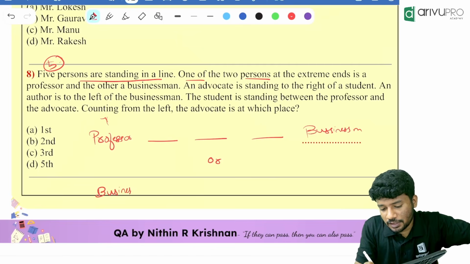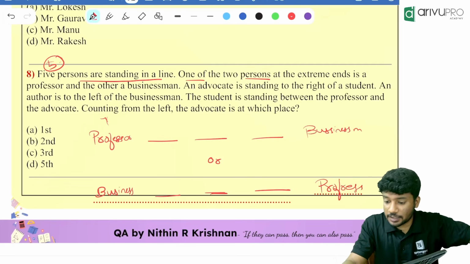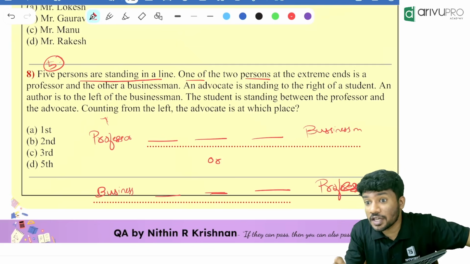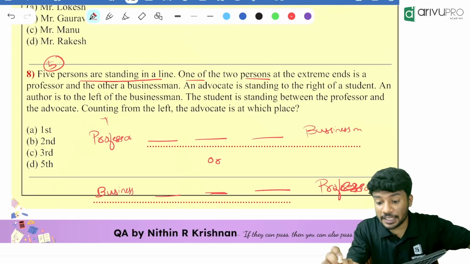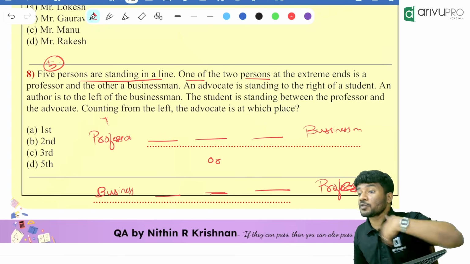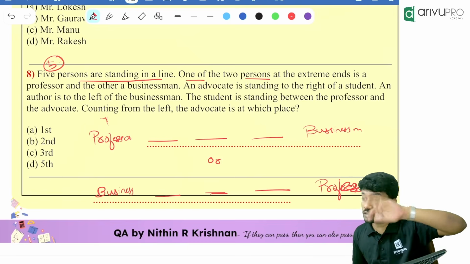Businessman is at the left end and professor is at the right end. Okay, so 2 possibilities are there, people. Are you understanding that? How did I draw 2 pictures? I draw 2 pictures because they are telling 2 people are at the extreme end. We don't know who is at the left extreme end. We don't know who is at the right extreme end. That's why we draw 2 pictures.